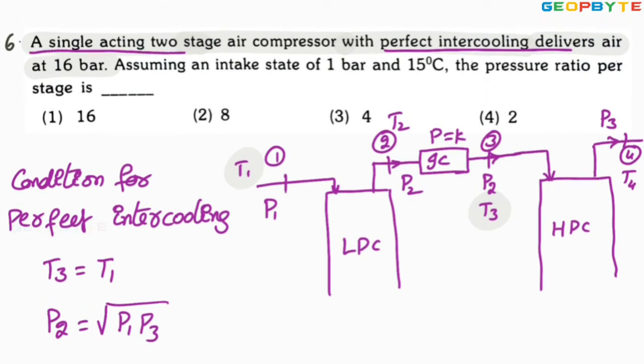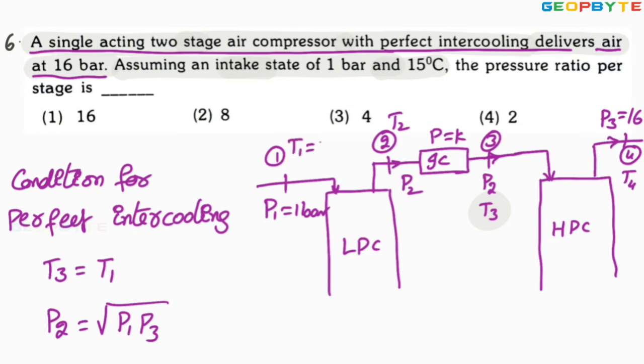A single acting two-stage air compressor with perfect intercooling delivers air at 16 bar. Delivers air at 16 bar means P3 equals 16 bar. Assuming an intake state of 1 bar and 15 degrees centigrade, it means P1 equals 1 bar and T1 equals 15 degrees centigrade.